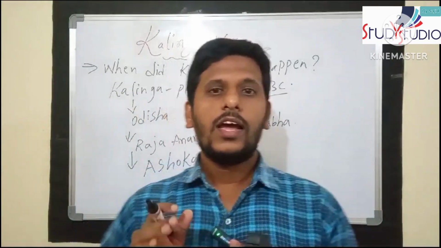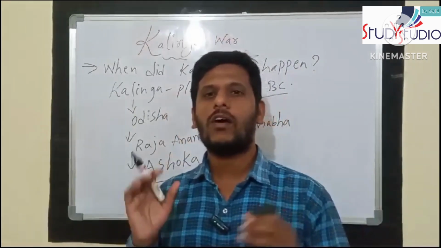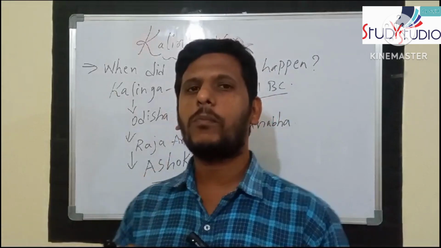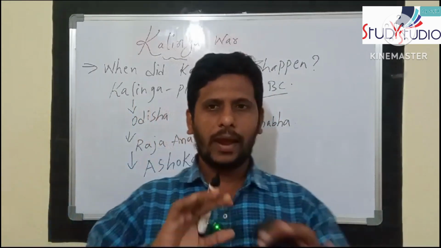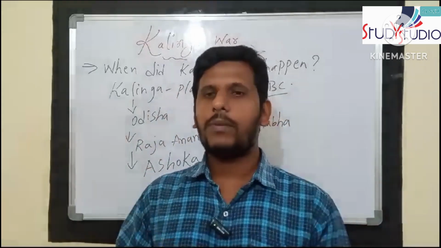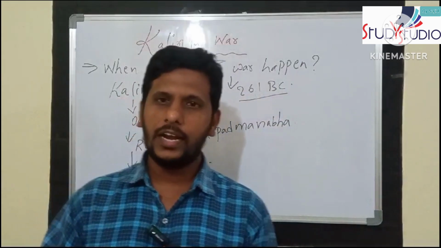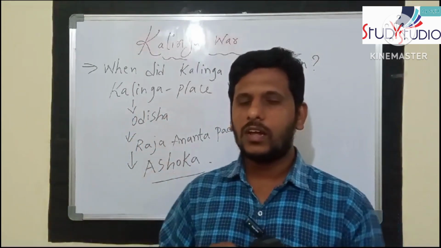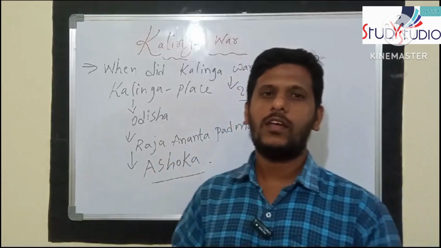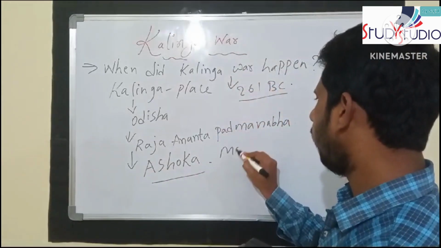Once again, who is called one of the most powerful emperors? Ashoka. Why? Because he expanded his kingdom throughout so many states, and it was the largest empire in India at the time. Ashoka's headquarters were in Magadha.